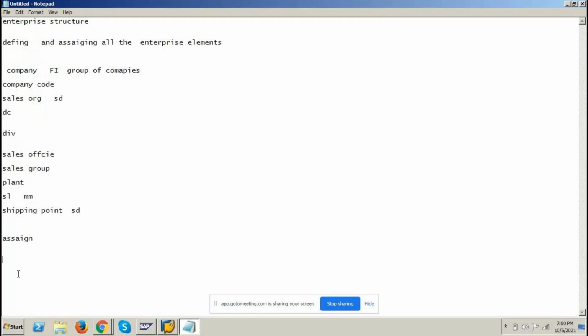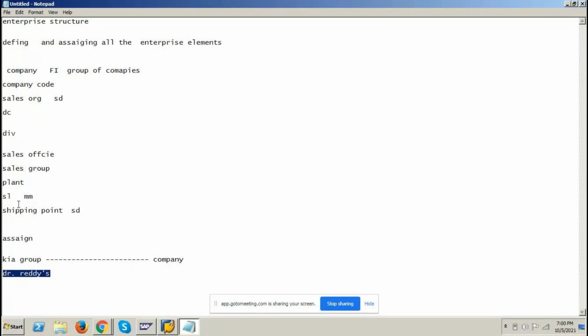Suppose, for example, Kia Group wants to implement SAP. Kia belongs to the Kia Group of companies, and that will be defined as company in SAP. For example, Dr. Reddy's wants to implement SAP, and let us assume Dr. Reddy's does not belong to any group of companies. Then you need not define company in SAP. You can directly define company code in SAP.